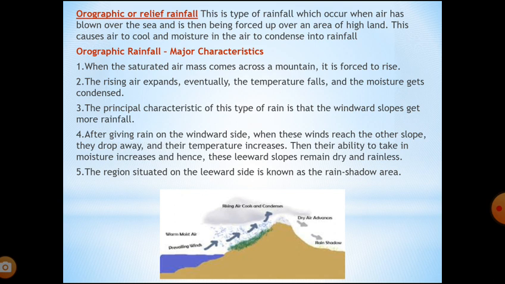After giving rain on the windward side, when these winds reach the other slope, they drop down and their temperature increases. Then their ability to take in more moisture increases, and hence these leeward slopes remain dry and rainless. The region situated on the leeward side is known as the rain shadow area.